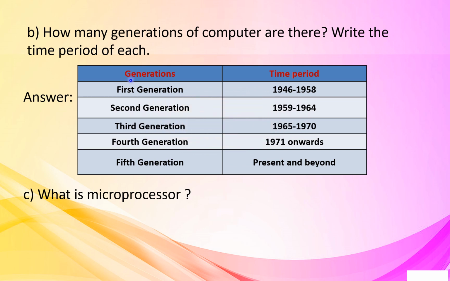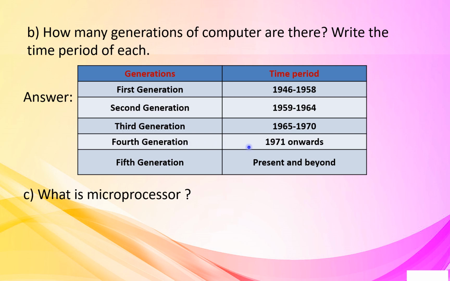So children, there are 5 generations of computers and their time period. First generation was developed from 1946 to 1958. Second generation 1959 to 1964. Third generation computers 1965 to 1970.